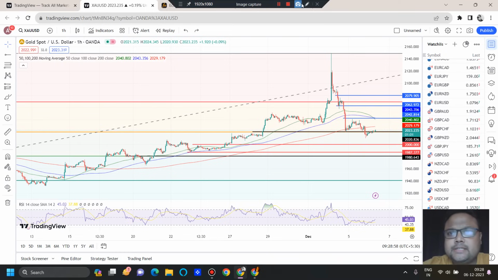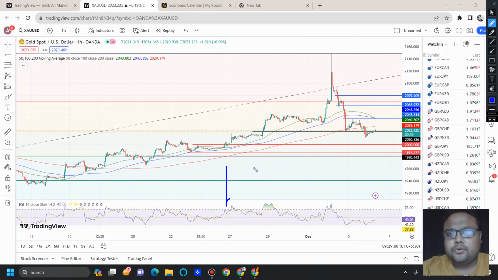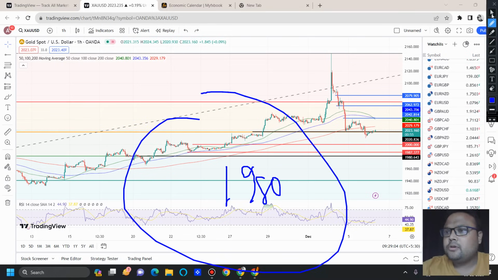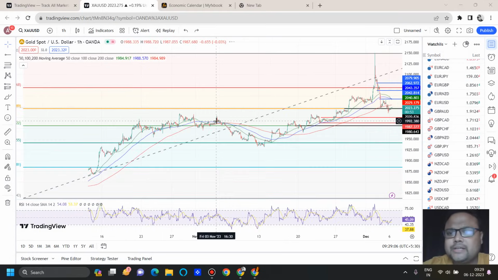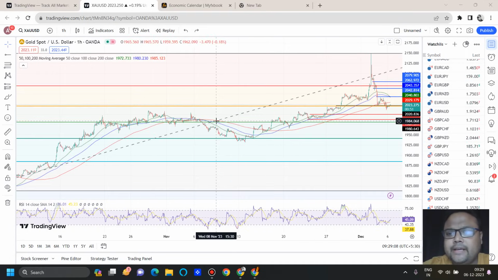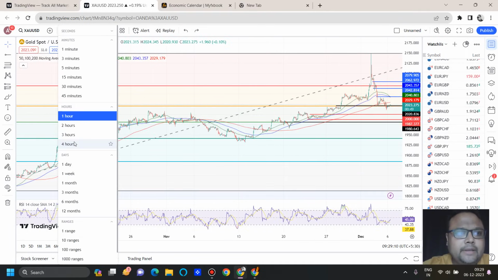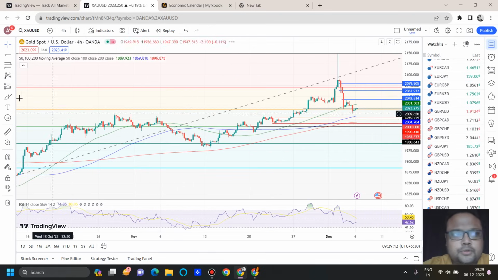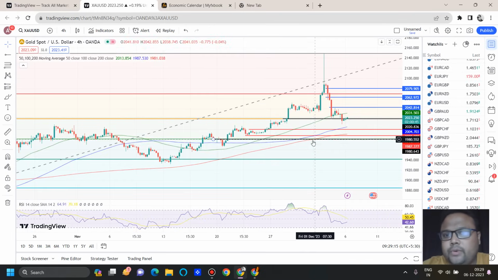As discussed yesterday, the next big support on the chart of gold is at 1980. 1980 is the next big support on the chart of gold, because the market is respecting Fibo here, so we can definitely expect that the market will take support in case it drops. If the market drops, we have the Fibo 50% retracement level around 1980. But the problem is 1980 is still around 400 pips away. We have a big gap.